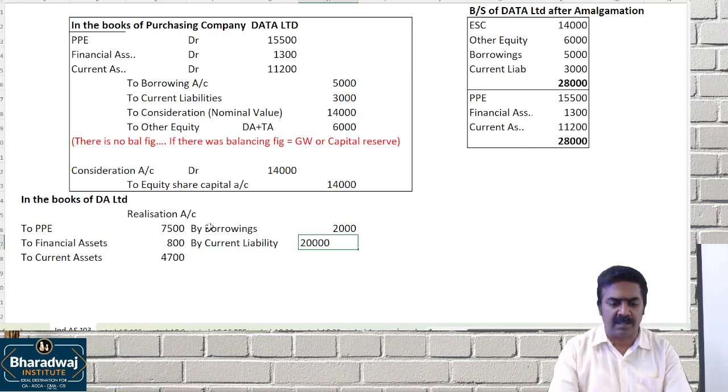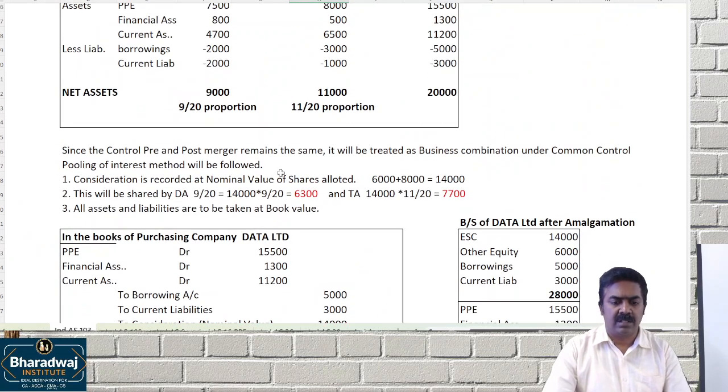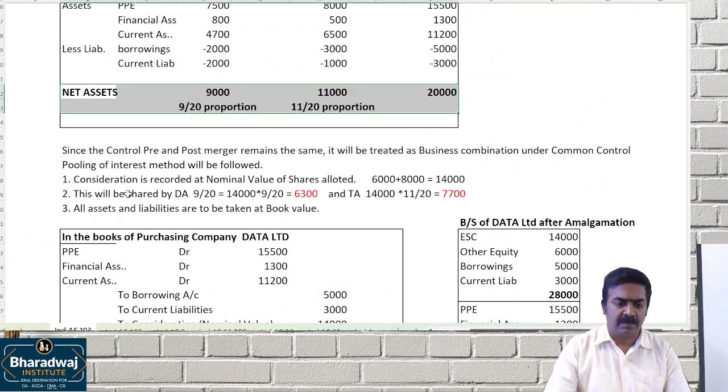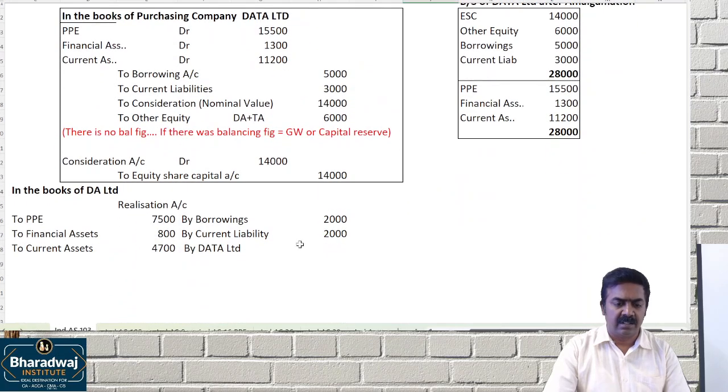What is the current liability? 2,000. Then purchase consideration due by Data Limited. What is the consideration proportion to the first company? Purchase consideration due, how much? 9,000 is the net assets. Purchase consideration is 6,300 for the first company. This is the purchase consideration.